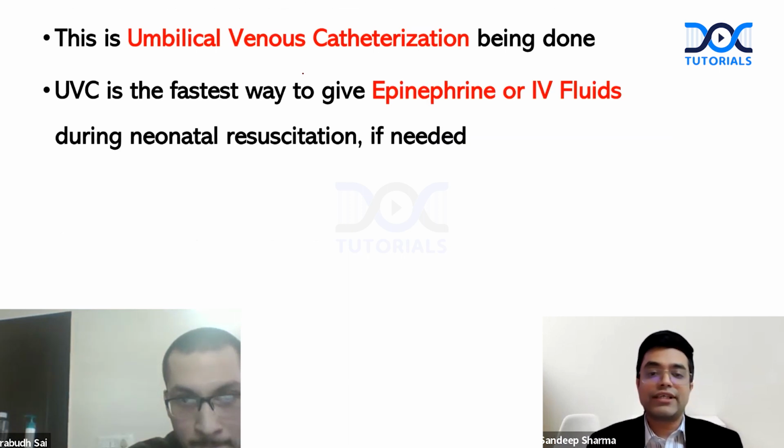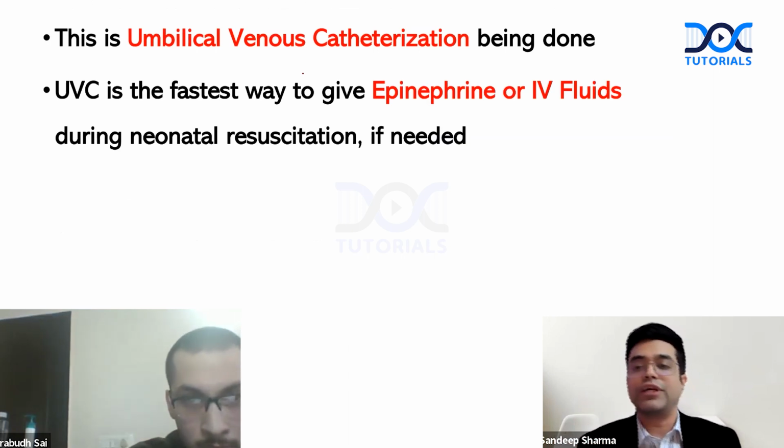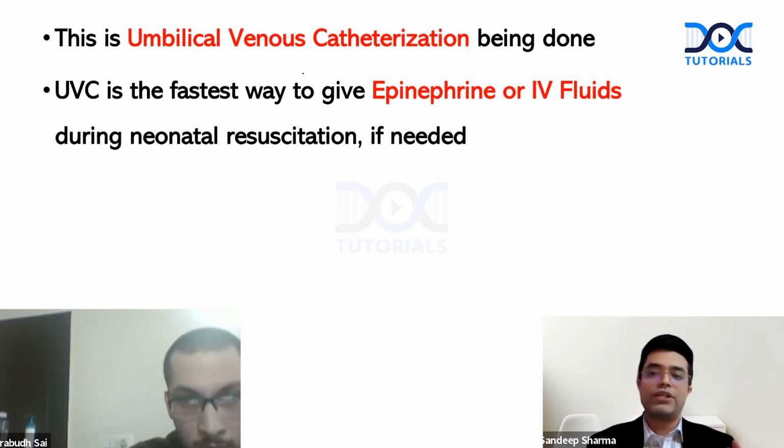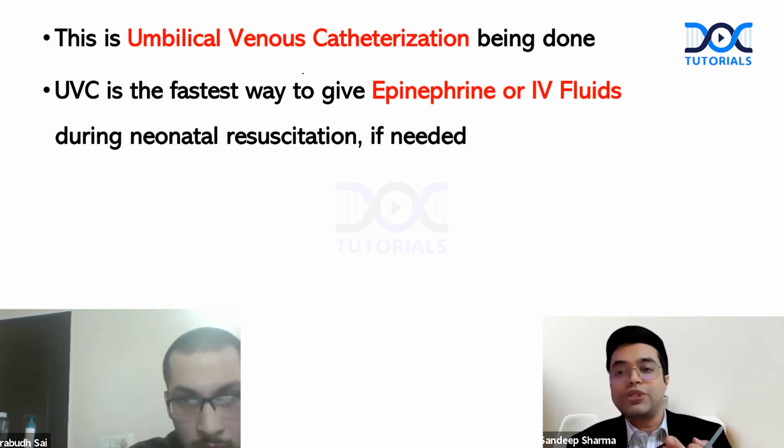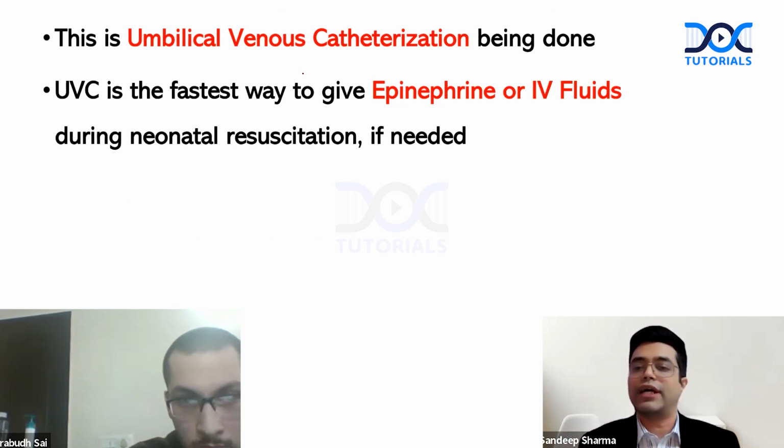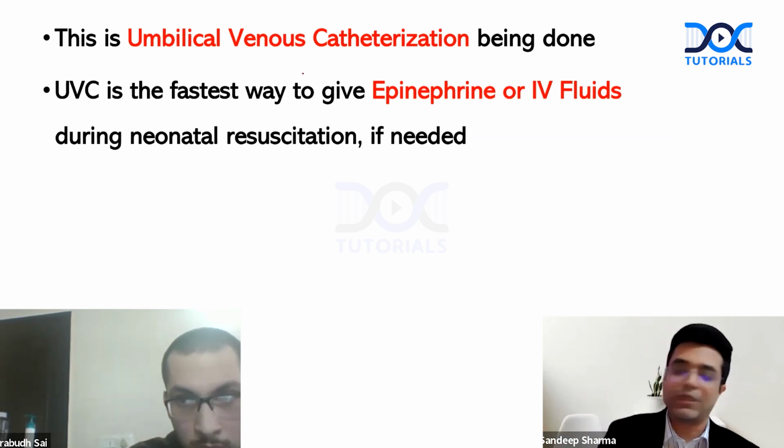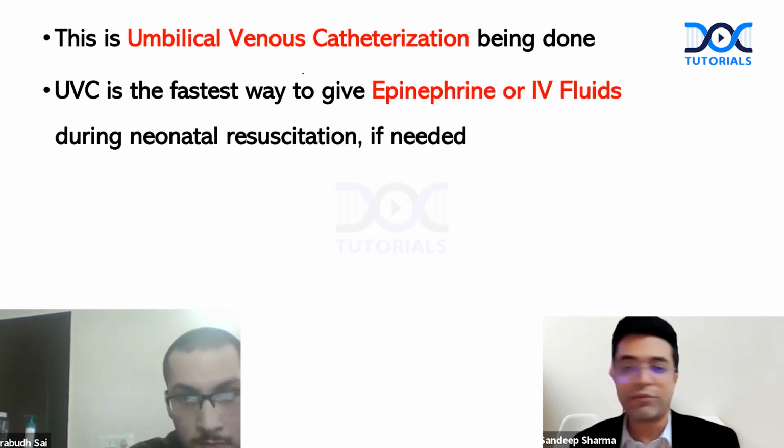The indication is that it is the fastest way to give epinephrine or any IV fluid during neonatal resuscitation. You can give fluids, you can give drugs, you can even give blood transfusion, but you can give only during neonatal resuscitation, not beyond that. So Prabhupada gets plus 10 on this. Next is question number 4, which goes to Ribhav.